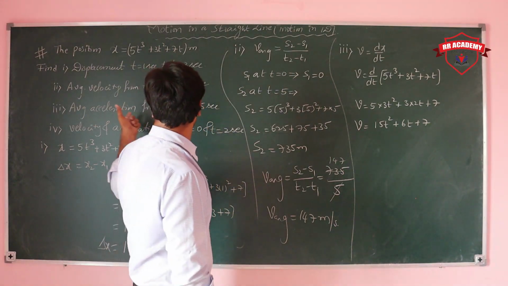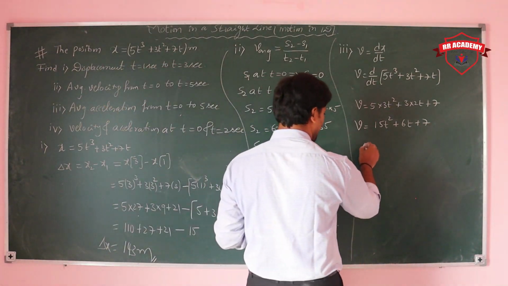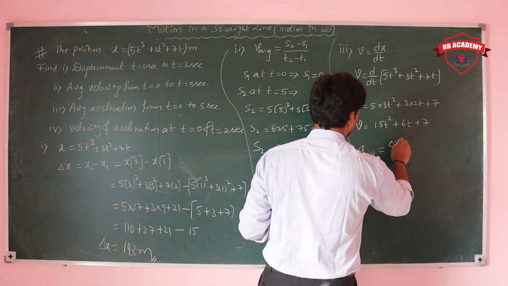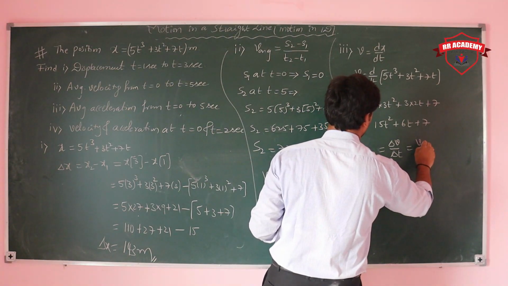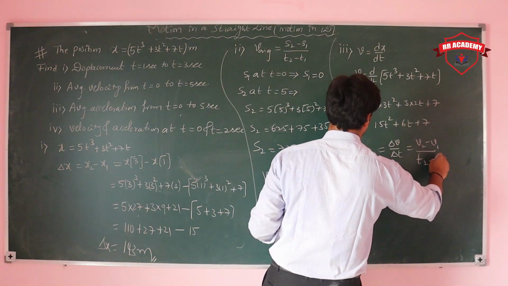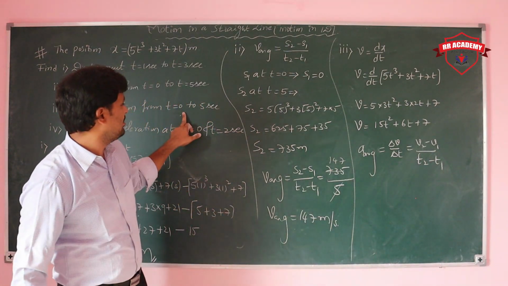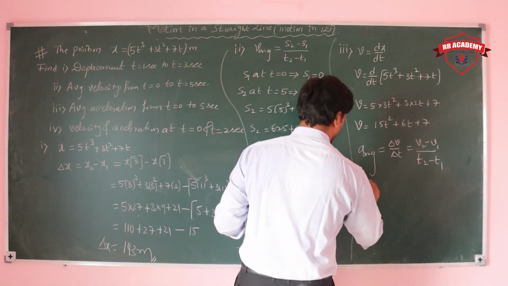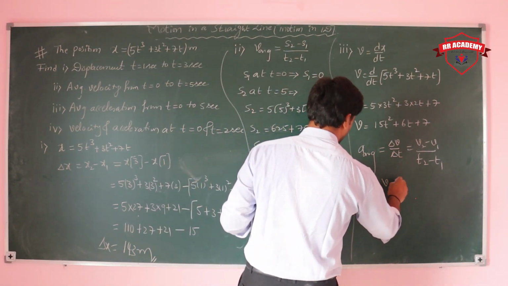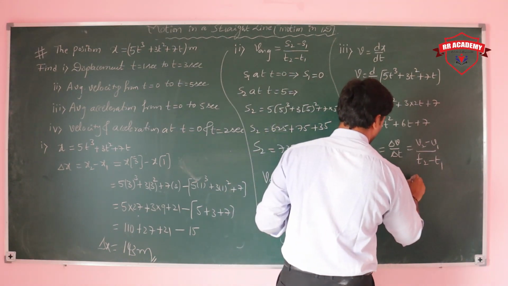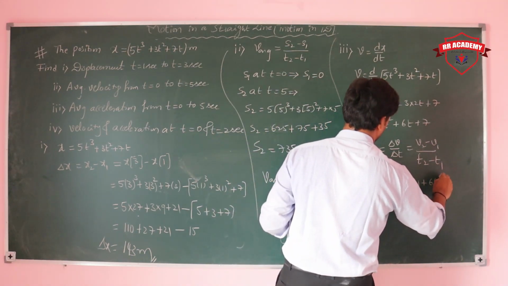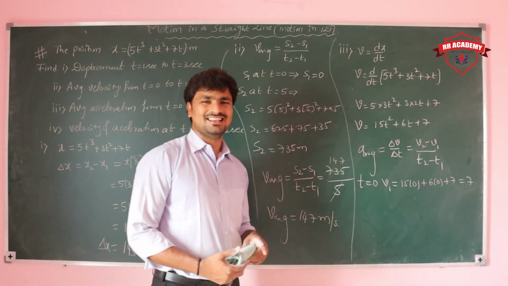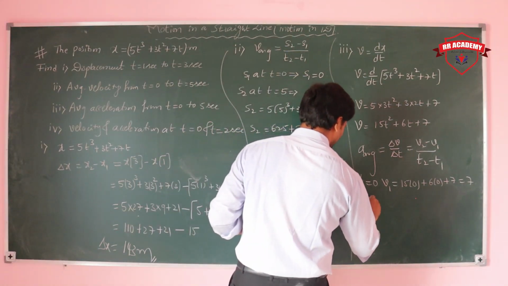Now from here you need to get the average acceleration. Average acceleration is equal to again delta v by delta t, that is nothing but v2 minus v1 by t2 minus t1. From where to where are they asking? From t is equal to 0 to t is equal to 5 seconds. At t is equal to 0, what is the value of v1? Put in this expression: 15 into 0 is 0, 6 into 0 is 0, plus 7, so the total value is 7. v1 is 7.